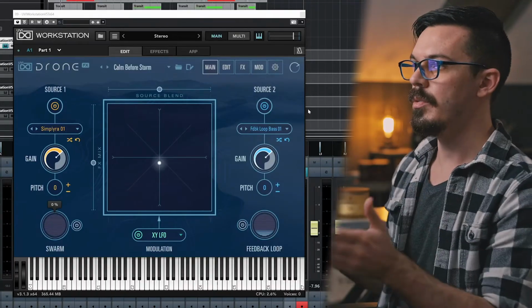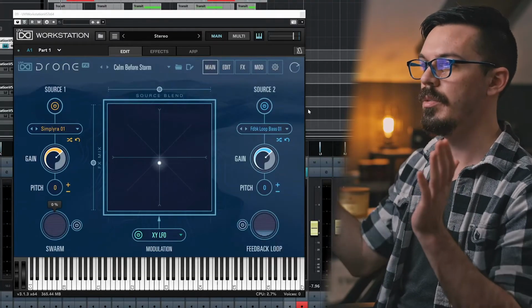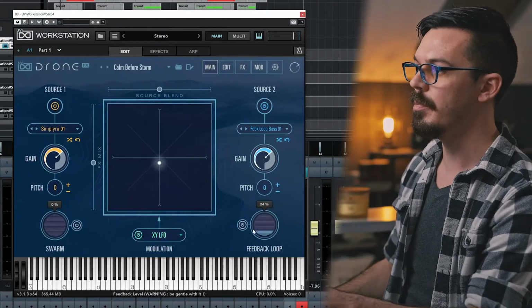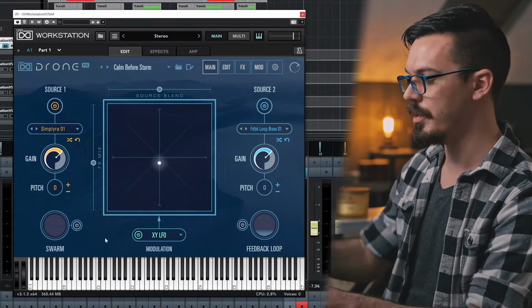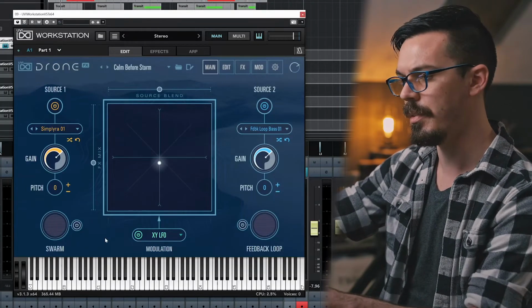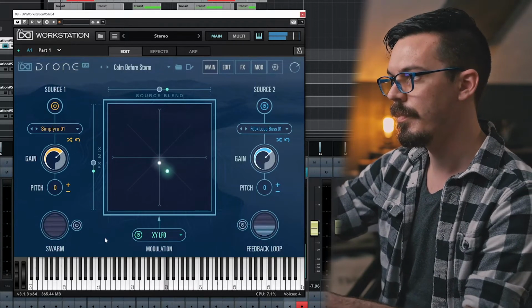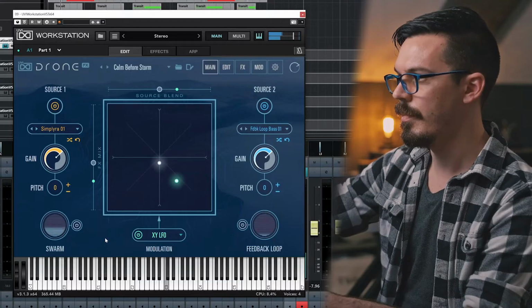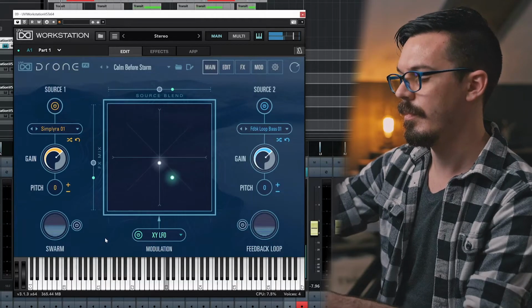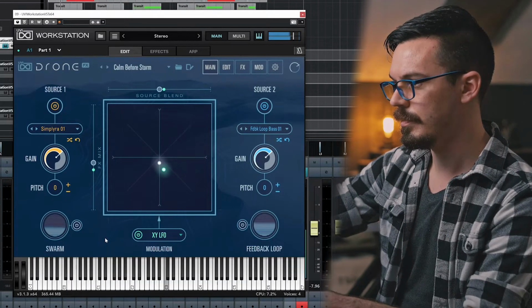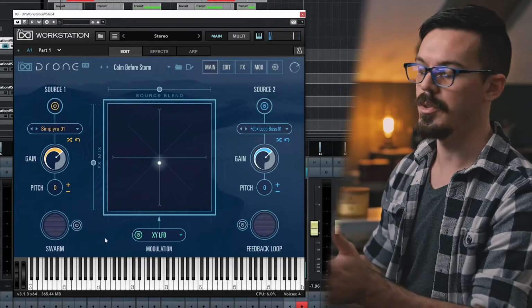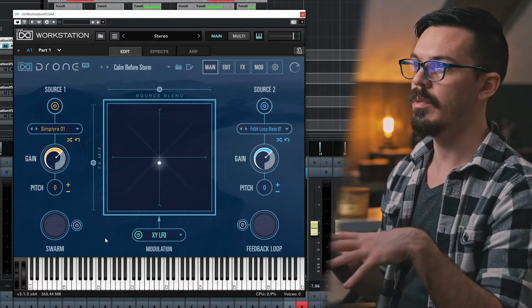Starting things off here, I've used Drone, which in short allows us to combine two different sources to create these droning textures. I've also mapped the feedback loop and swarm controls here to my MIDI controller, so I can take this sound and get a lot of different movements and textures from it. This is typically how I will record these drones.